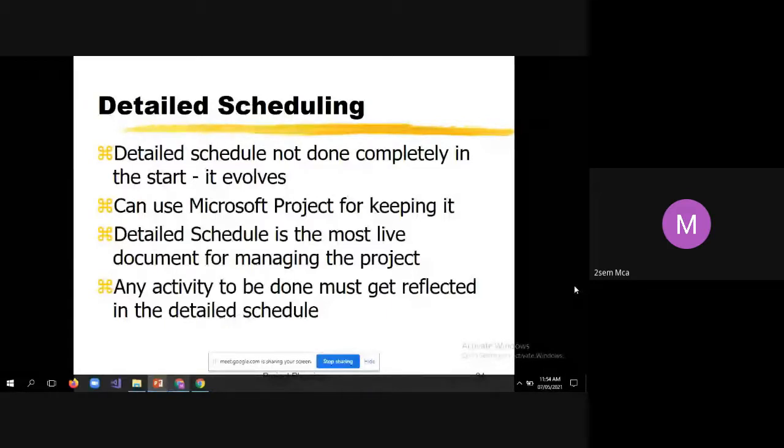Any activity to be done must get reflected in the detailed schedule. Within the given project, you cannot say that some individual is doing some task which is not documented in the detailed schedule. Let it be any task, such as configuring the system or updating the softwares, even such small things will be part of detailed scheduling. You cannot have any task which is not documented in the detailed schedule. So that's why it got its name, detailed scheduling.